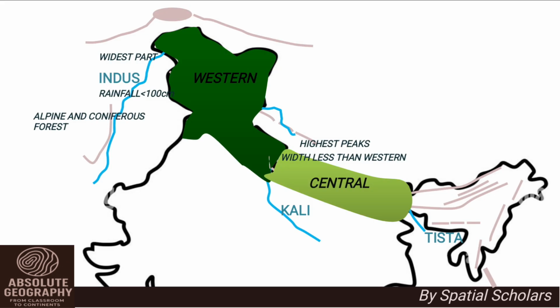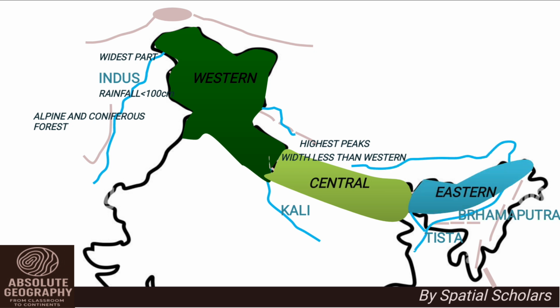The eastern Himalayas lie between Teesta and Brahmaputra rivers. They cover Sikkim and Arunachal Pradesh. This region is narrower but receives heavy rainfall. Due to this, it has dense forest cover. The vegetation here is mainly tropical and evergreen. The slopes are steep and the region is highly dissected by rivers.